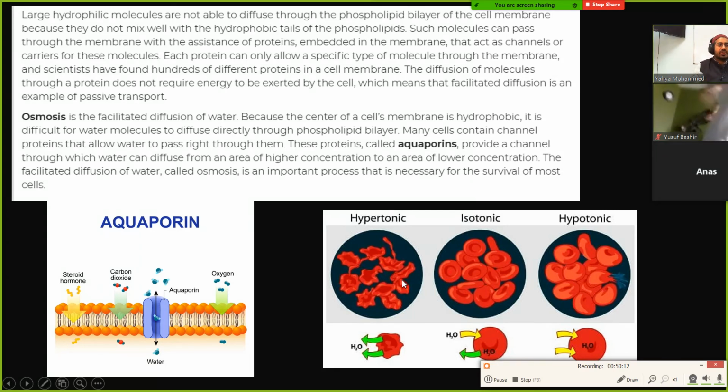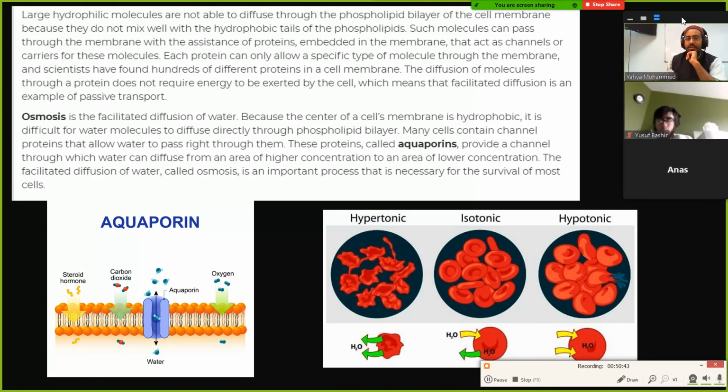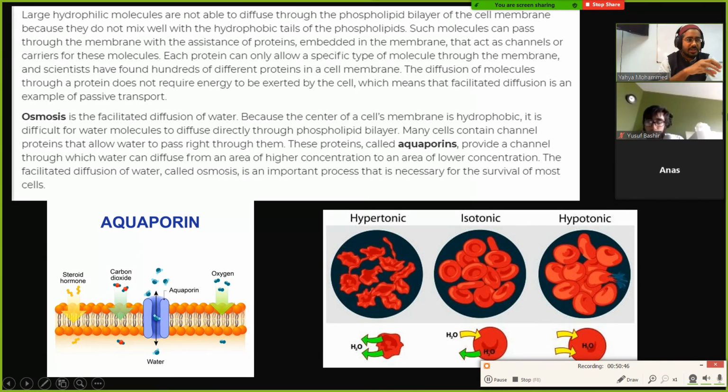Anyone know? Freeha, what does hypertonic mean? What is this environment over here? It's like with water, so water is neutralized. Hypertonic kind of means you could think of it this way, like it's very salty, right? Have you done those experiments where you put something, like a flower or a plant, in salt water? What happens to it?